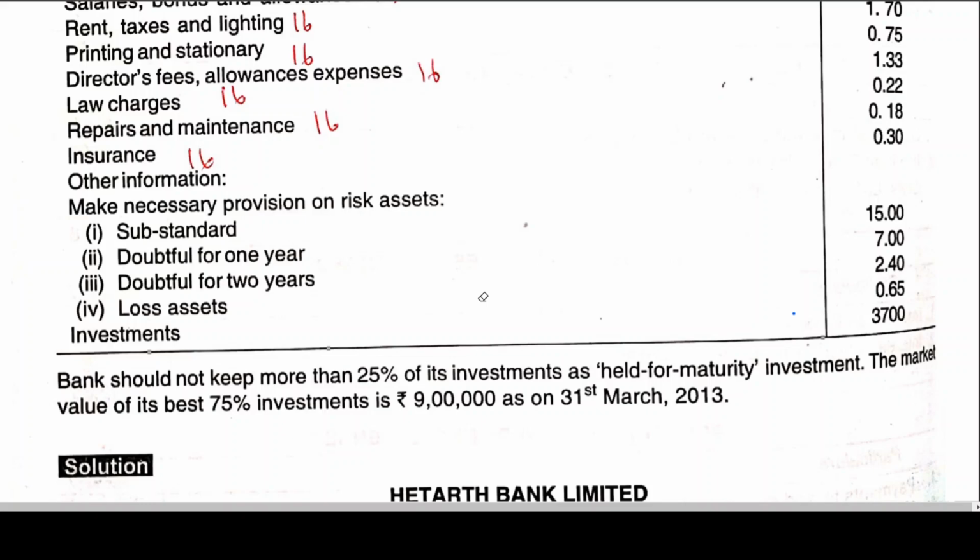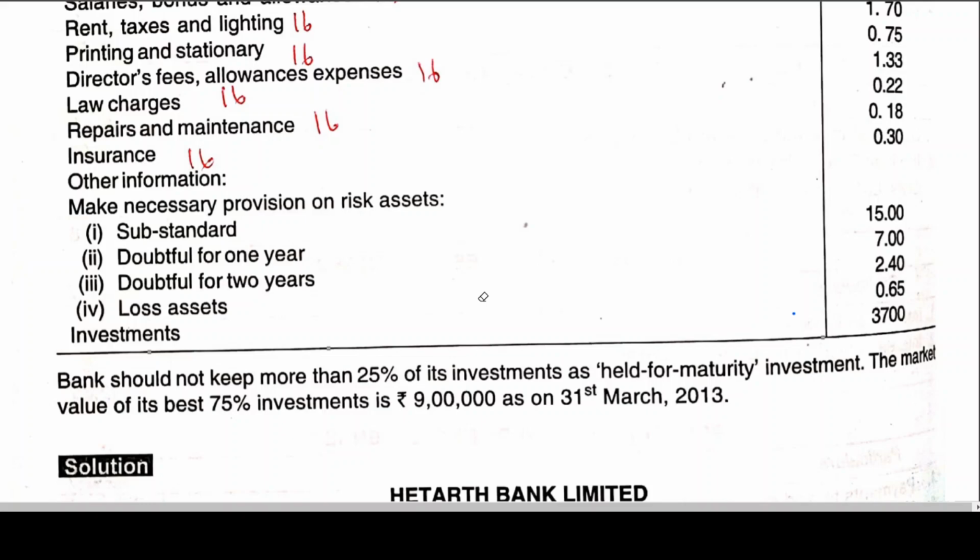Just a minute. Yeah, it is in unit number 3, classification of investments. In my old book it is approximately page number 1074. Held to maturity, available for sale, held for trading: three categories we have.